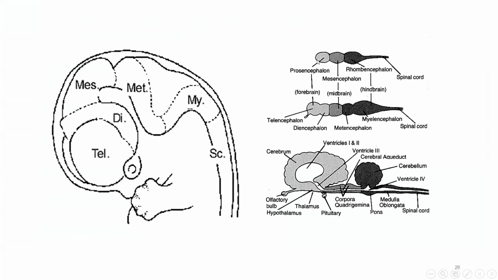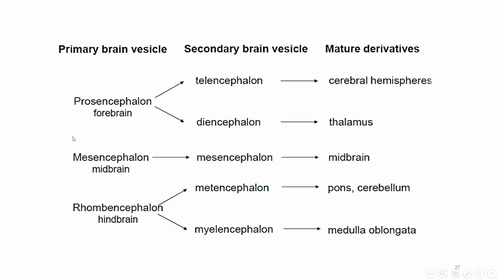These pictures show the prosencephalon, mesencephalon, and rhombencephalon that are called the primary brain vesicles. But splitting of these vesicles forms the telencephalon and diencephalon, forming the forebrain, the midbrain still by the mesencephalon, and the third vesicle, which is the rhombencephalon, divides to form the metencephalon and myelencephalon. The prosencephalon will form the forebrain, telencephalon forming the cerebral hemispheres, and diencephalon forming the thalamus and surrounding structures. The mesencephalon, still a single vesicle, forms the midbrain.